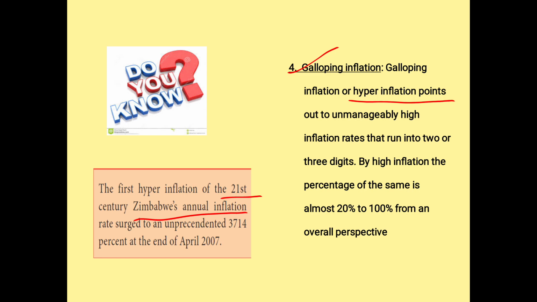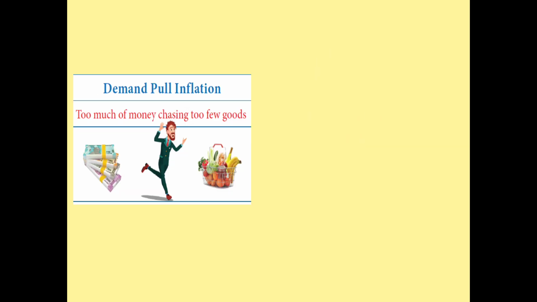And what happens during this hyperinflation? The prices are rising by 20 to 100%. That is very, very high, where a normal human being finds it very difficult to buy any commodity. So he has to starve. Next we are going to see demand pull inflation and cost push inflation.